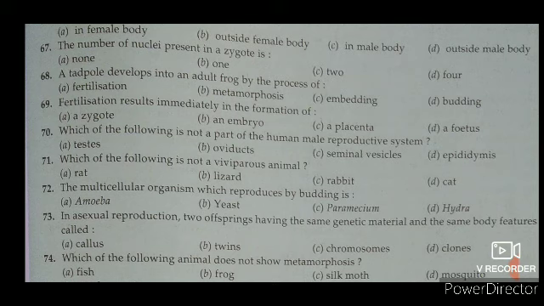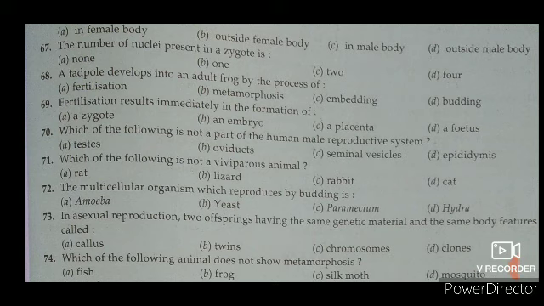69. Fertilization results immediately in the formation of. First of all, zygote is formed.